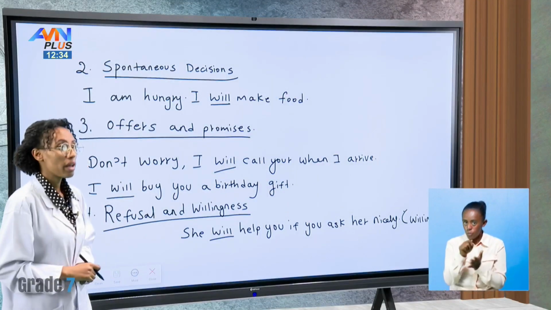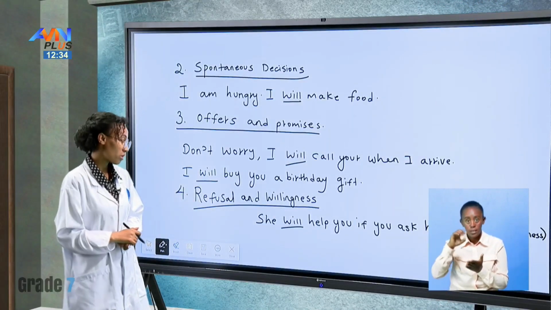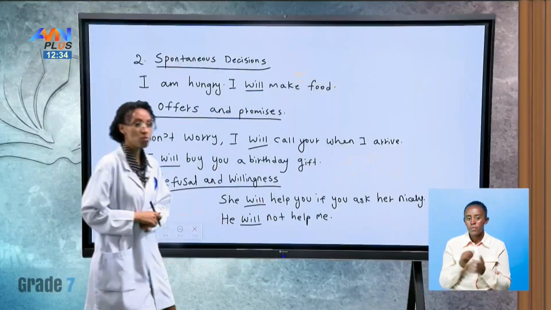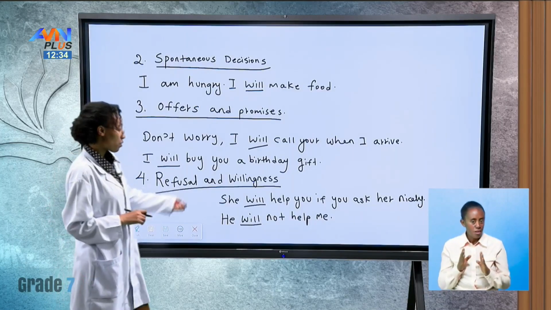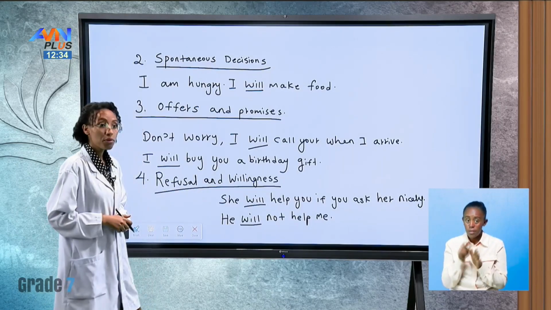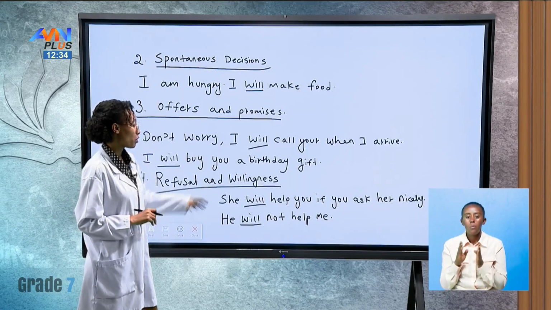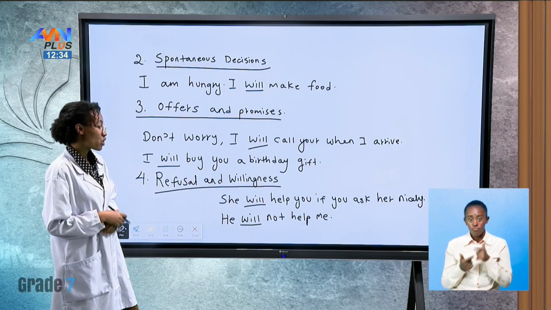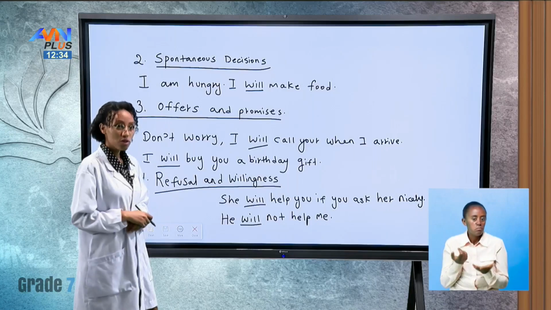So this is one example about willingness. What about refusal? He will not help me is another example of how to use will when we're talking about refusal and willingness. For the first example, she will help you if you ask nicely, is using will when we're talking about willingness. In the other example, he will not help me is telling us the refusal.